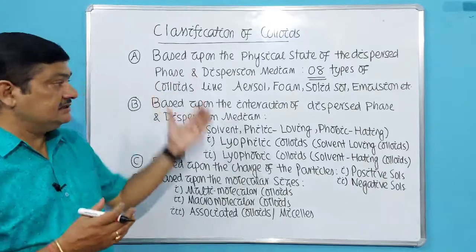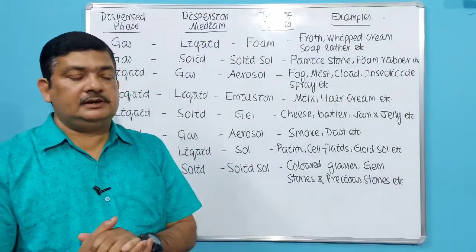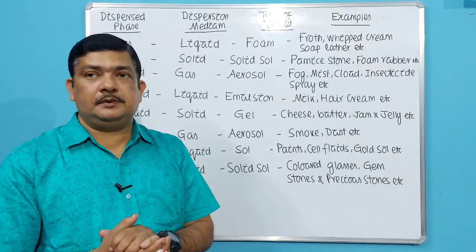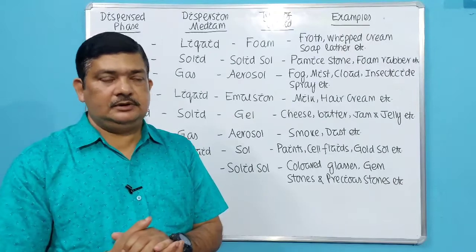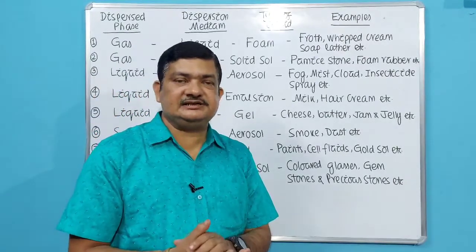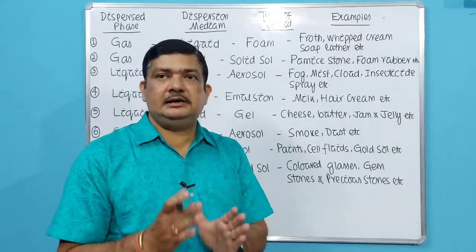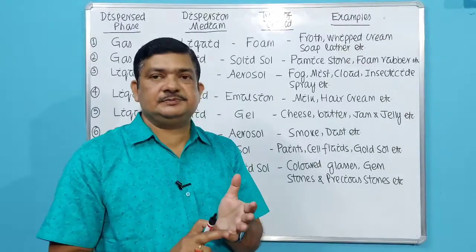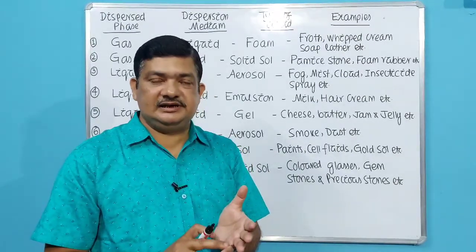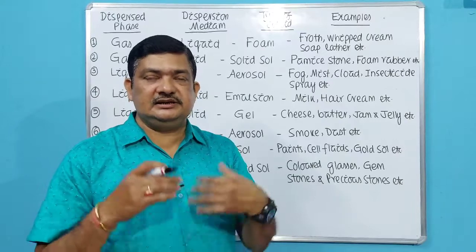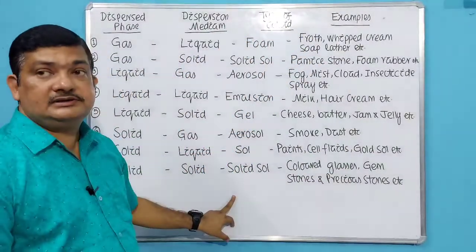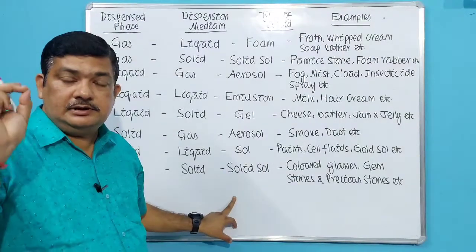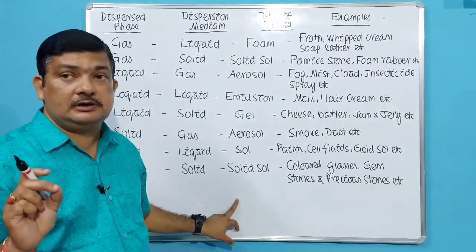So next we'll discuss these things in detail. Students, we will go to the first basis of classification, that is based upon the physical state of the dispersed phase and dispersion medium. As I told you, the physical states can be of three types: solid, liquid and gas. When the dispersed phase and dispersion medium are in these states, combinedly they form 8 types of colloids. You have to remember them one by one.